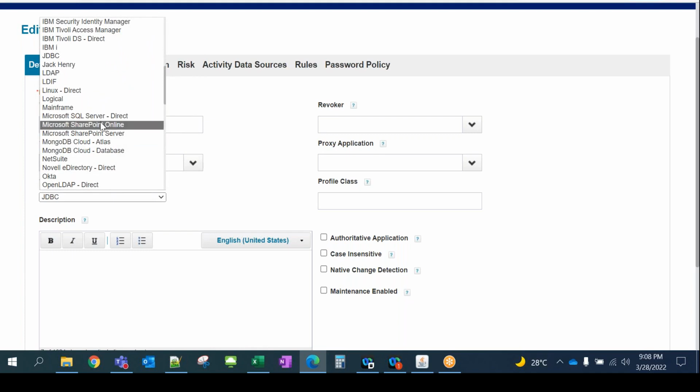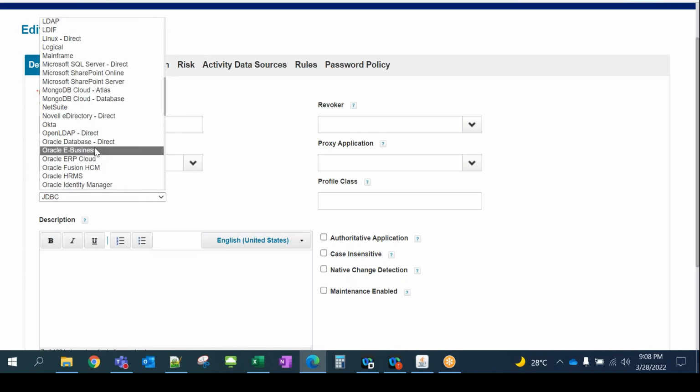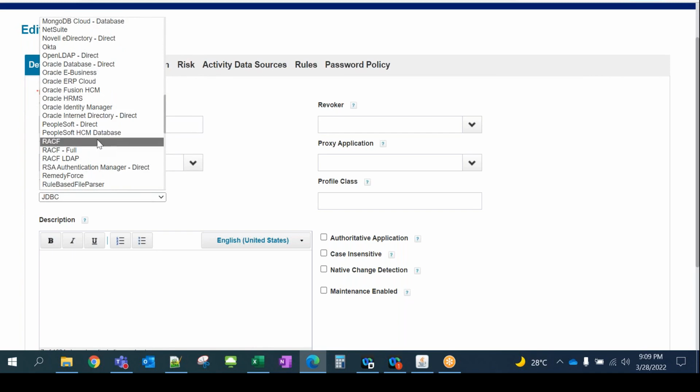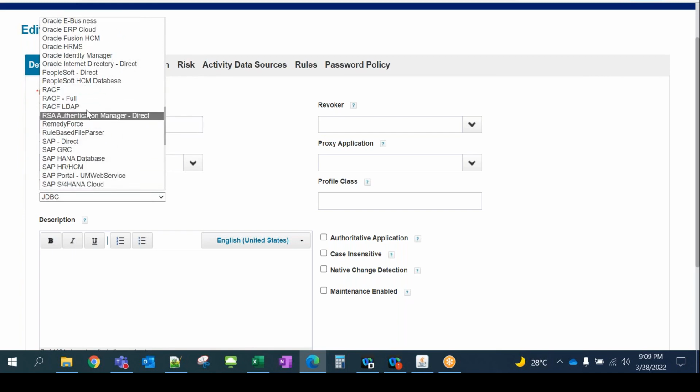Microsoft SQL Server Direct, SailPoint, SharePoint, right? These are the other important connectors. Oracle, PeopleSoft related to HR system. This HCM is again an HR system, which are like our trusted source systems.